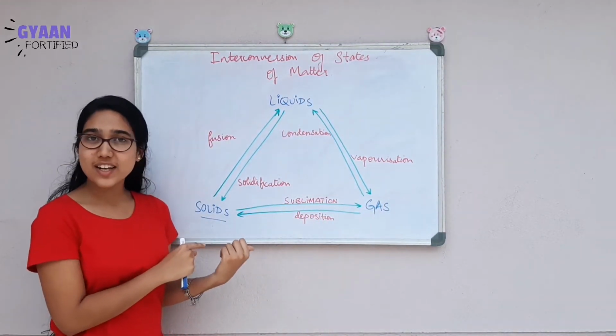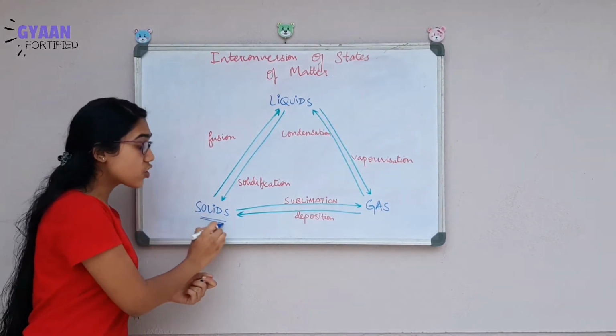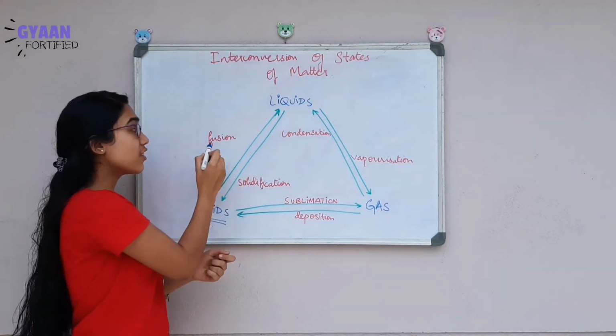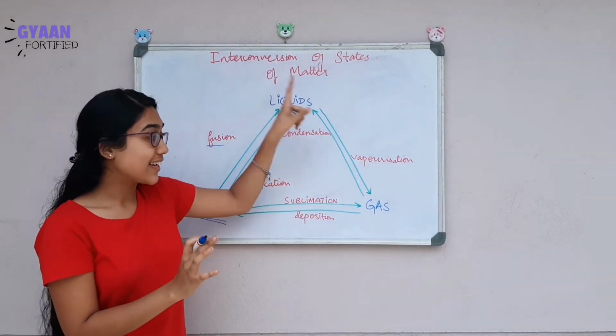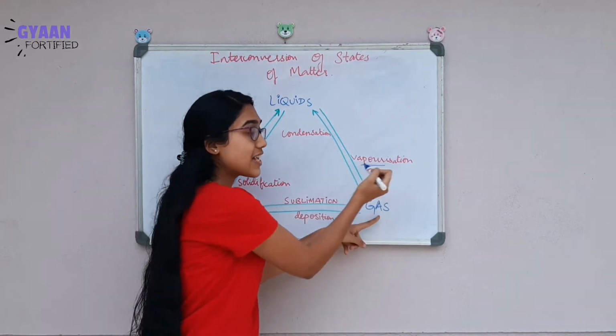Shall we start with the solids? Yes. So the conversion of a solid state of matter to a liquid state is called as fusion. When a liquid state of matter gets converted to gaseous form, it is vaporization.